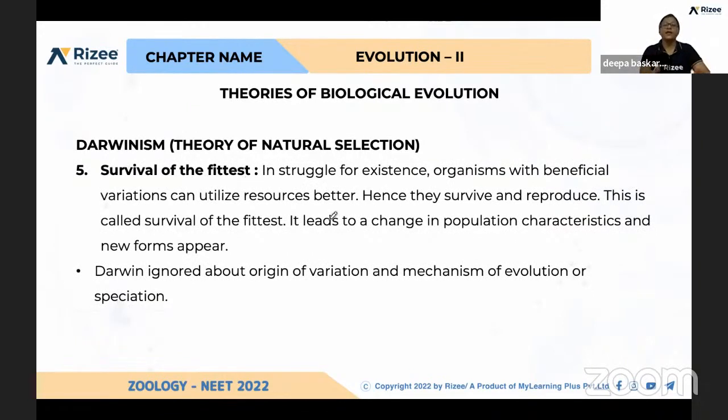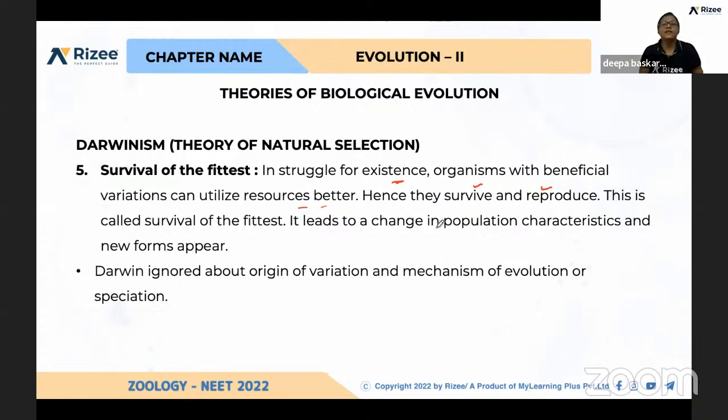As I explained, A can adjust and survive, and it also has the strength to fight against other co-living organisms. These are all the points you have to consider for survival of the fittest. So survival of the fittest means struggle for existence. To the maximum level, the species will struggle for living. The organisms with beneficial variations can utilize resources better, and they can survive, reproduce, and continuity of life will be there. So this concept is called survival of the fittest.